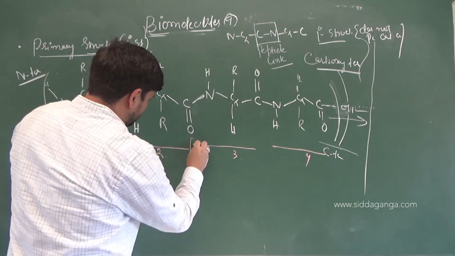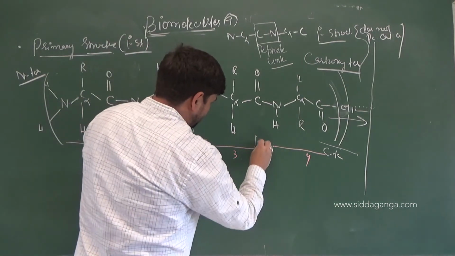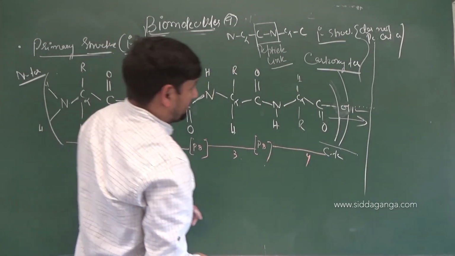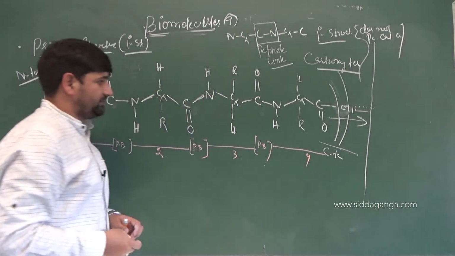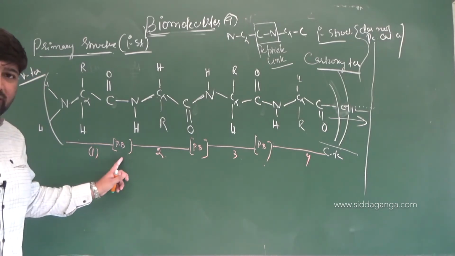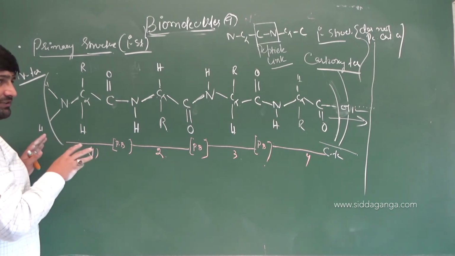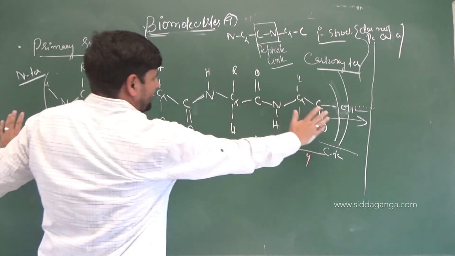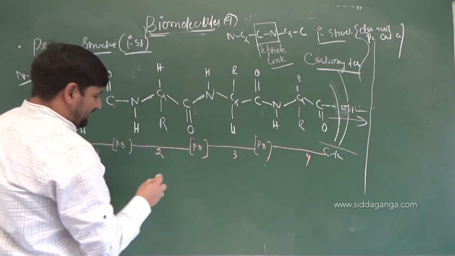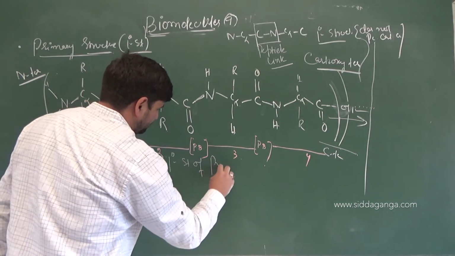Again here we have peptide bond. Again here we have peptide bond. And this can continue for the formation of peptide. Any other peptide bond here? No, not drawn there. Are you getting the facts clear here or not? Are you understanding the facts? So when the arrangement of the amino acids is only by peptide bonds, we call such structure the primary structure of proteins.